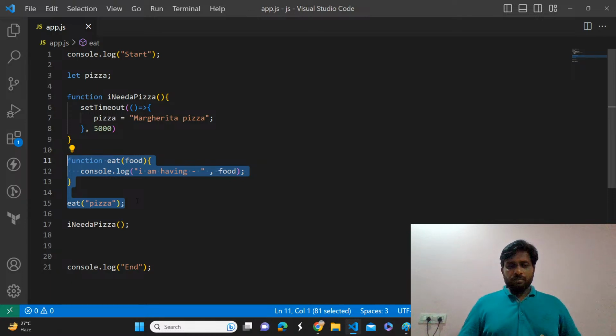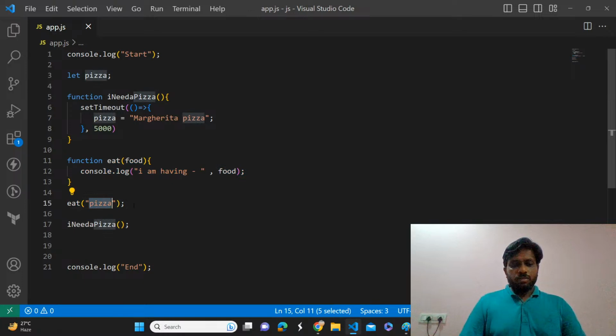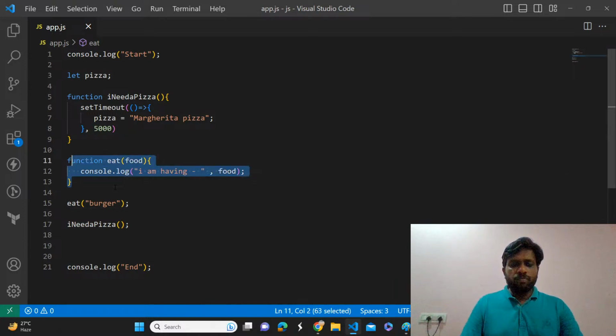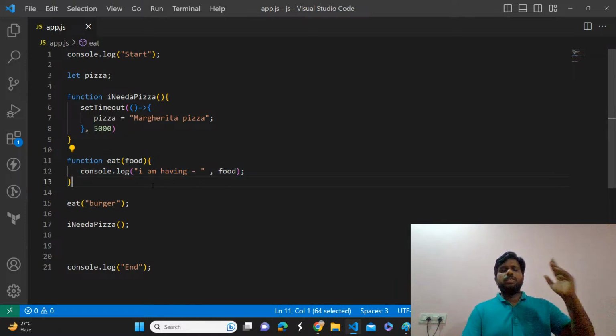I'm having pizza. And if I pass burger, it will print I'm having burger. So this is the simple functionality of this function.